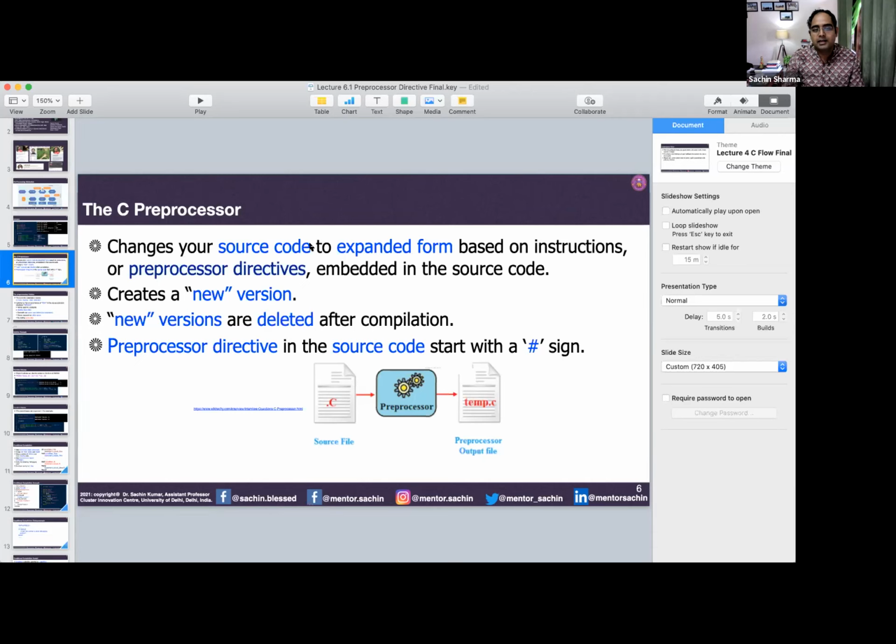Any line or instruction which starts with hash is called a preprocessor directive. Preprocessor directives are directives given for the pre-processing of your program, and pre-processing is done by the compiler.